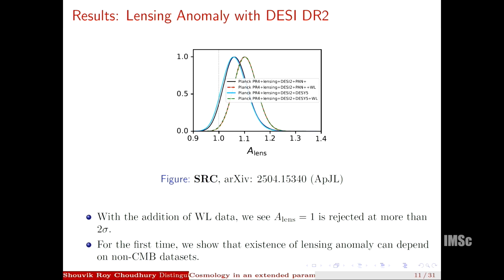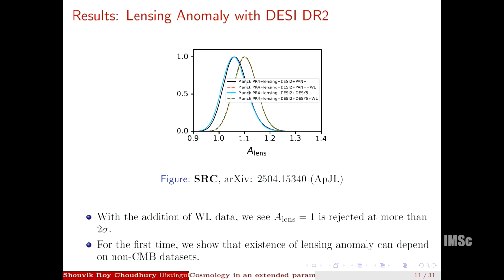But when we use weak lensing data, the smaller S8 values of weak lensing make the lensing anomaly much worse, and it's actually a more than 2 sigma tension when we have the weak lensing data. So in these plots, as you can see, the supernovae data have produced similar values of A_lens, but when we use weak lensing, the result changes.